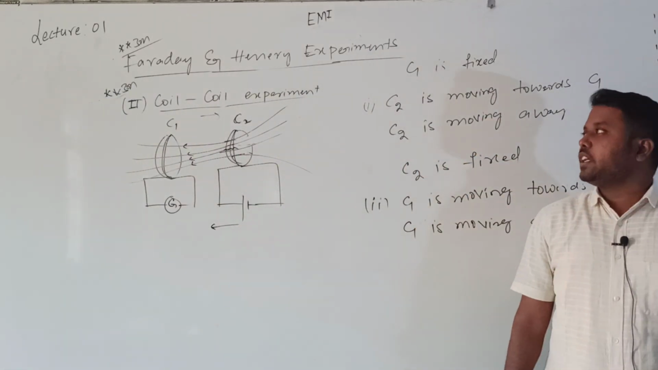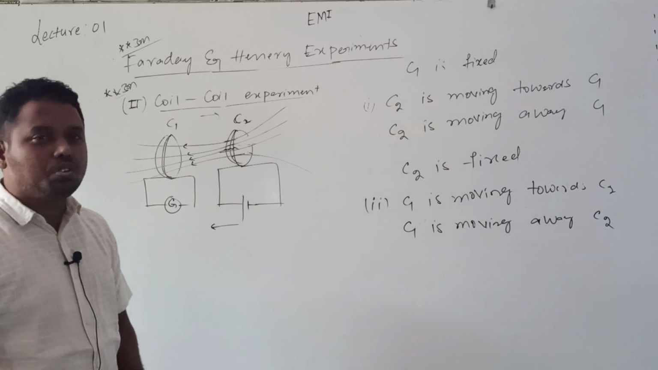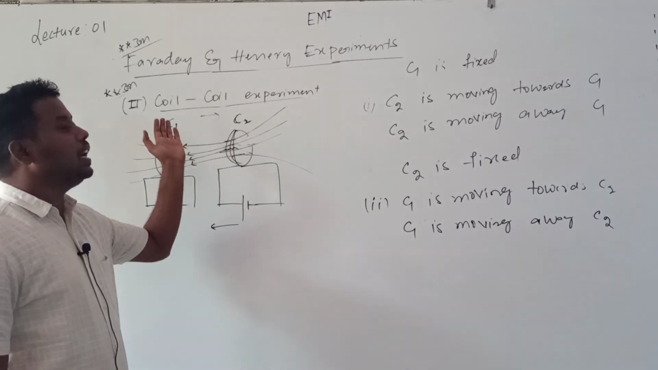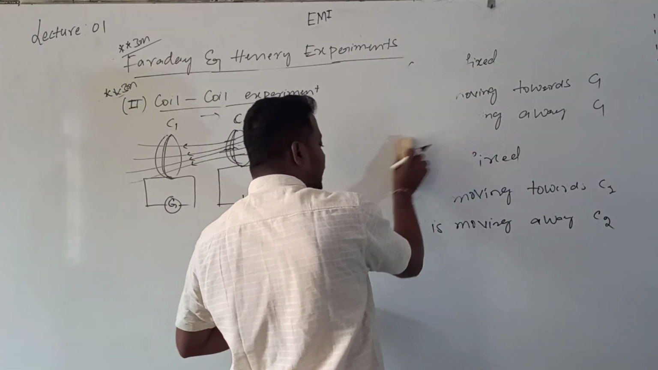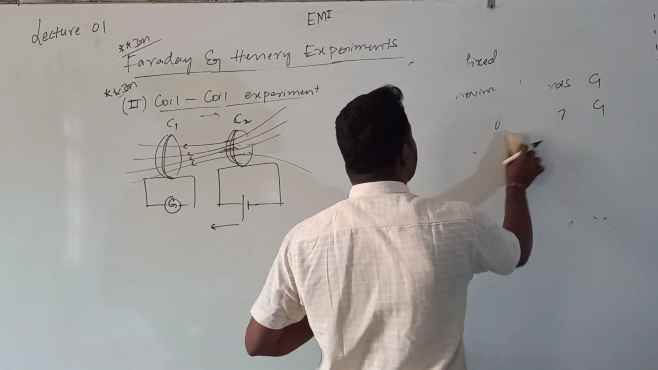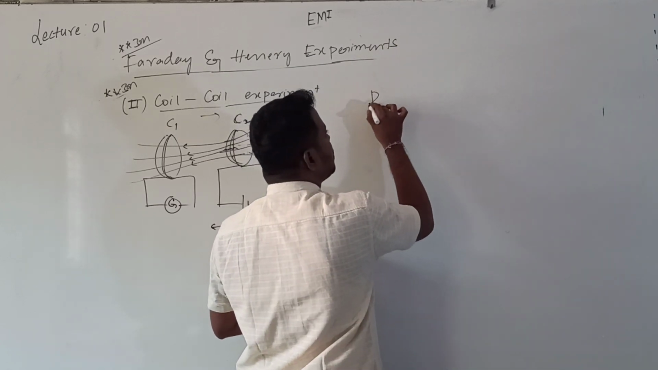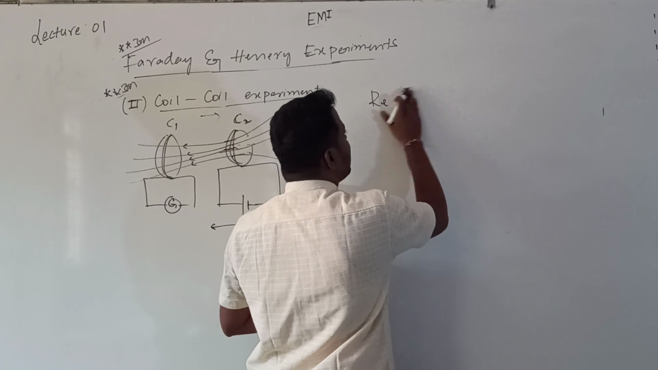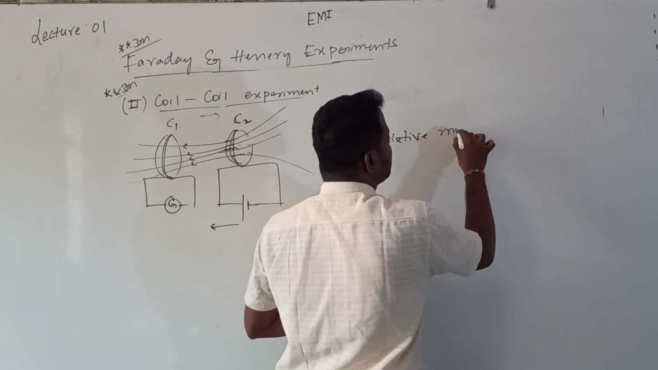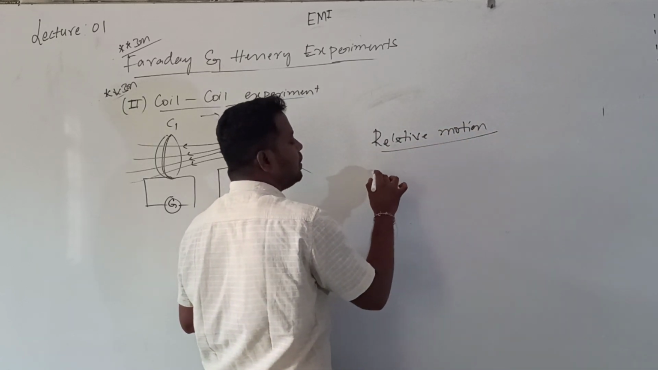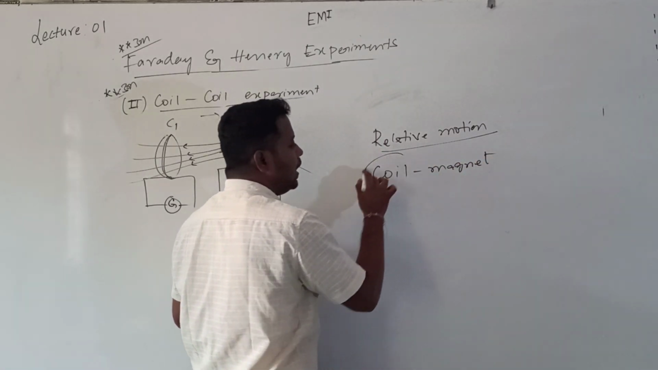So these are the two experiments of Faraday and Henry. But from these experimental conclusions, we may think about an important point regarding how current is produced. By observing these two experiments, we may understand that current is produced when there is a relative motion. What is the meaning of relative motion? In the first experiment, which one? Coil and magnet. First time we fixed the coil and moved the magnet.